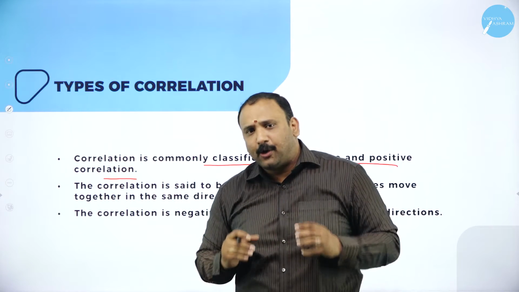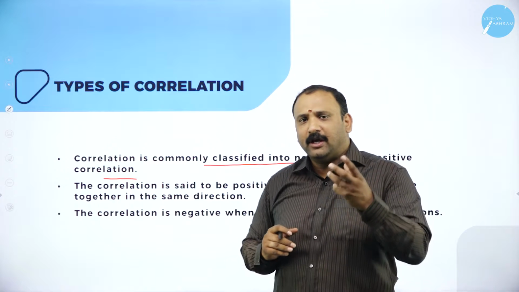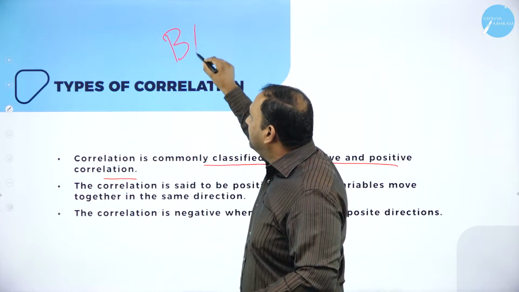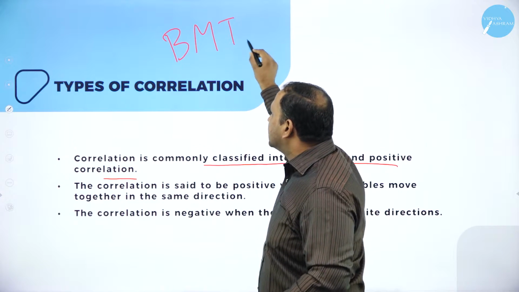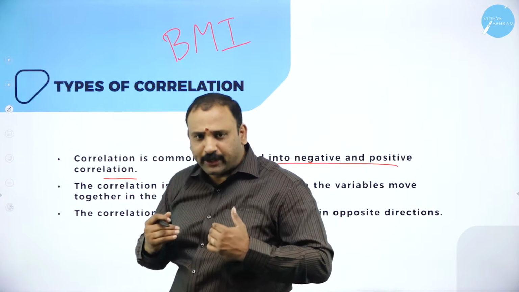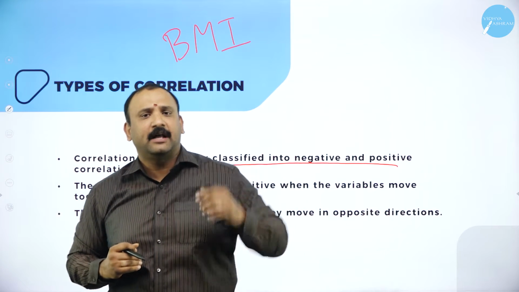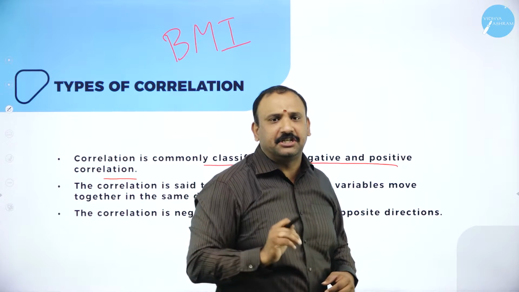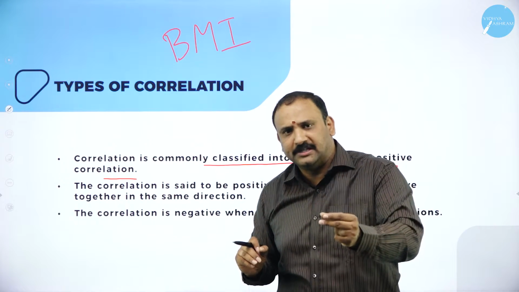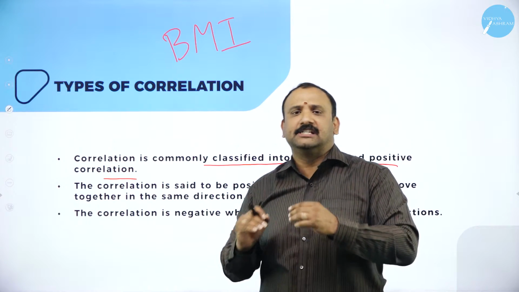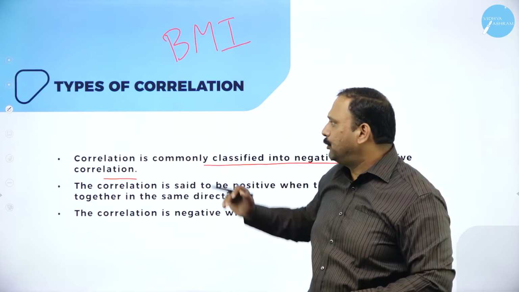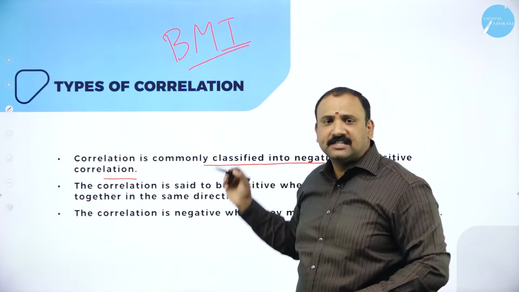Now, many a time, how can this be understood? We all know about a factor called BMI, body mass index. What is this going to measure? It measures body weight with regard to our height. There is some relationship by which they are able to tell us whether a person is obese, fit, highly obese, underweight or overweight. All those conclusions come using the body mass index.